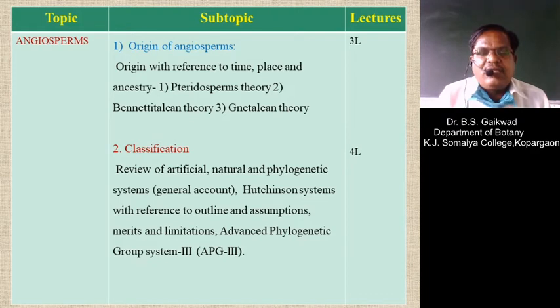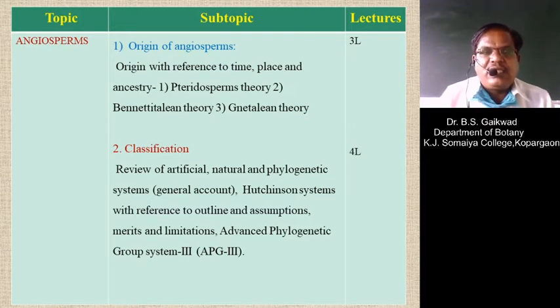In these groups, the angiosperms are compared with them, meaning these groups have plants with certain characters which match the angiosperms. So it indicates how there is a similarity between these other groups, pteridophytes or gymnosperms, and angiosperms, how they get compared, and from which group of plants the angiosperms may have developed. For that, such theories are introduced.